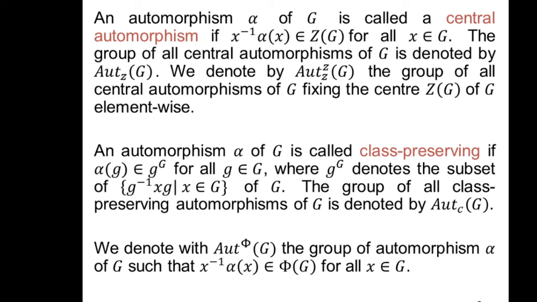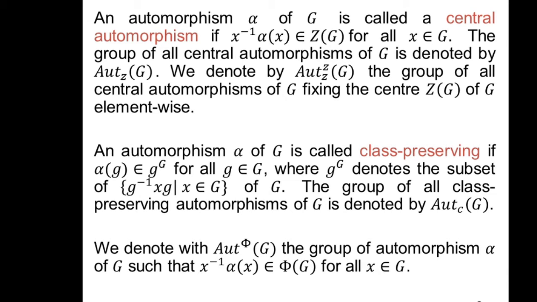An automorphism alpha of G is called class preserving if alpha(x) belongs to the conjugacy class of x. The set of all class preserving automorphisms of G is denoted by Aut_c(G).